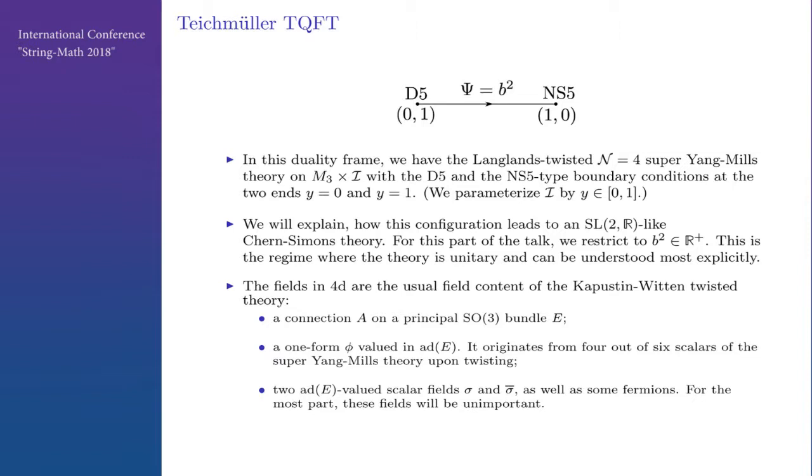So the field content of this theory is the usual Kapustin-Witten Yang-Mills field content, which is a gauge field, an SO(3) connection on a principal bundle E over the 4-manifold M3 times I. And a one-form, which is adjoint valued, and it comes from 4 out of 6 scalars of the 4D N=4 super Yang-Mills after twisting. And there are also a complex adjoint valued field sigma and sigma bar, and some fermions, but for the most part they will not be important.